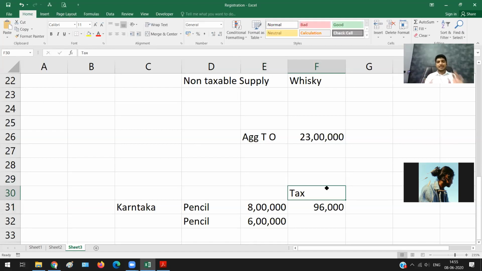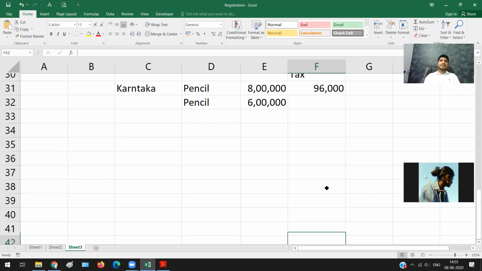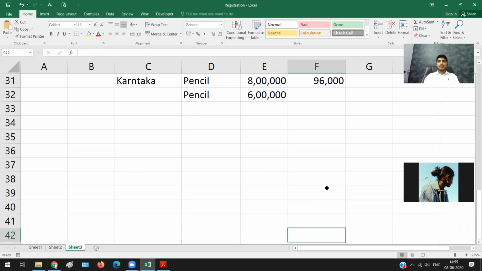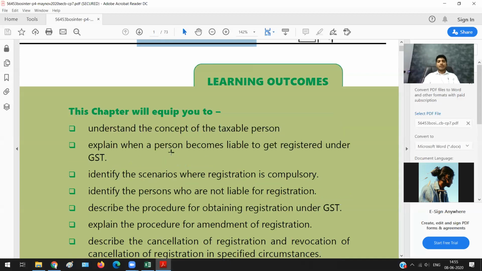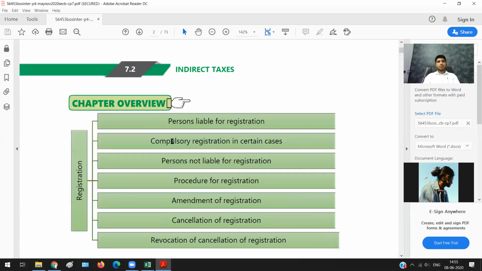This is the simplest thing. Now, after understanding this much of basics, I believe we can jump into the portion. Let us begin with what they have given in your study material. In this chapter, what are we going to learn?